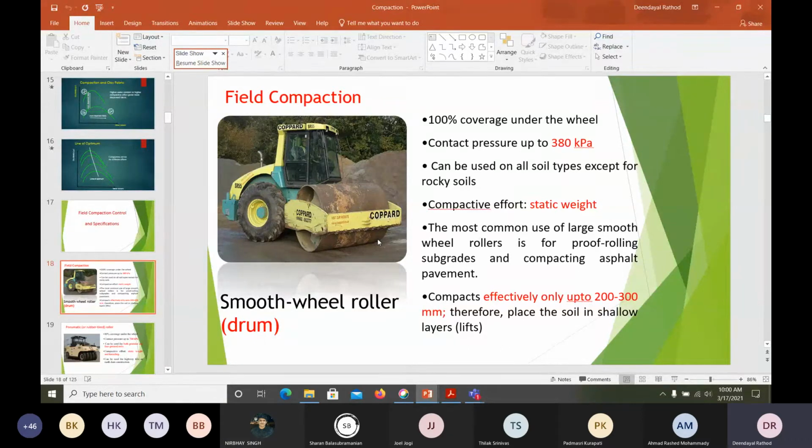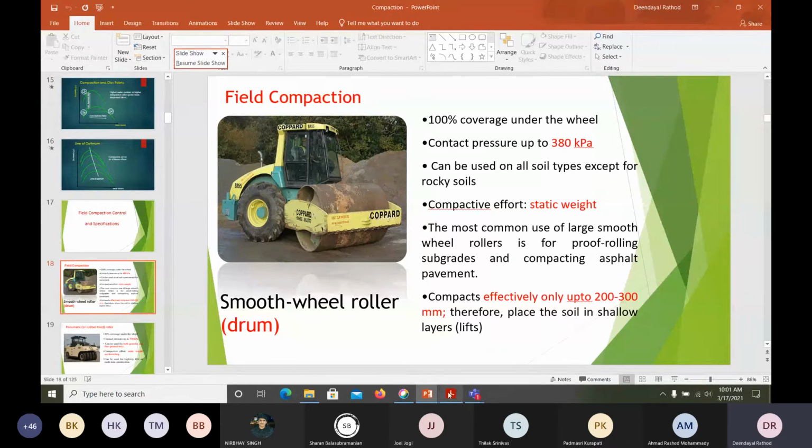Yes, sir. So we use a roller for compaction. As I said, in the roller there is 100% coverage under the wheel. Contact pressure is up to 380 kPa. Nowadays you can find a roller plus vibrator roller. It will vibrate and compact also. So these are the things we generally use in the field.